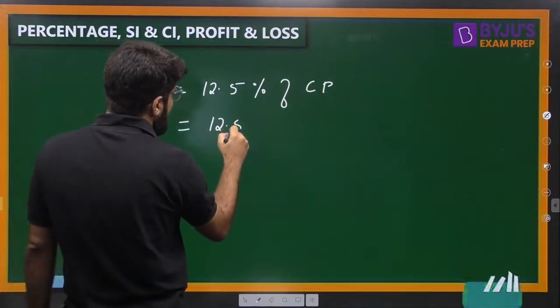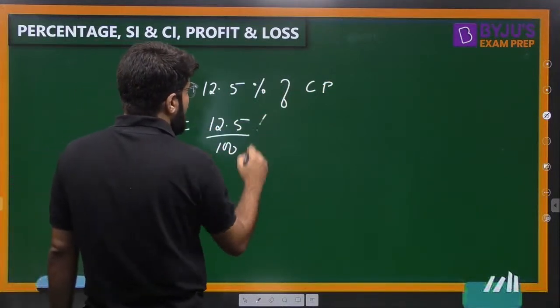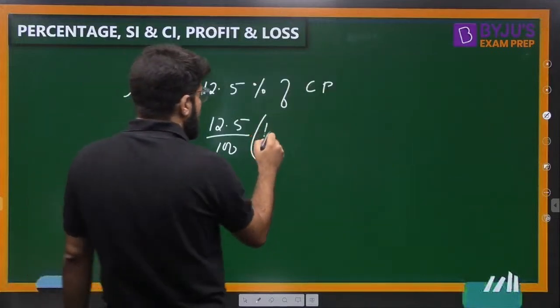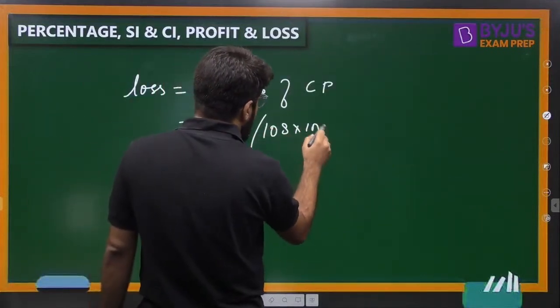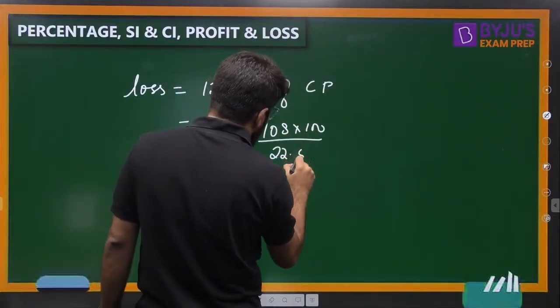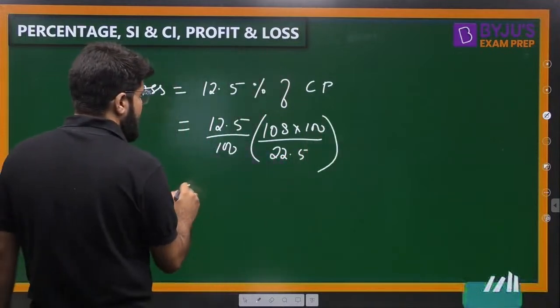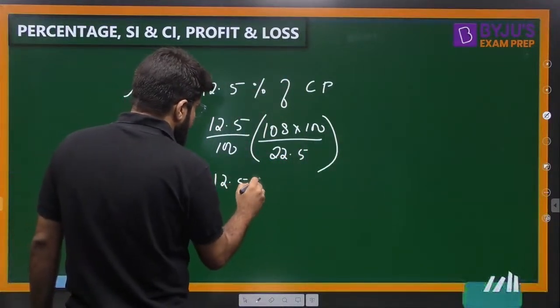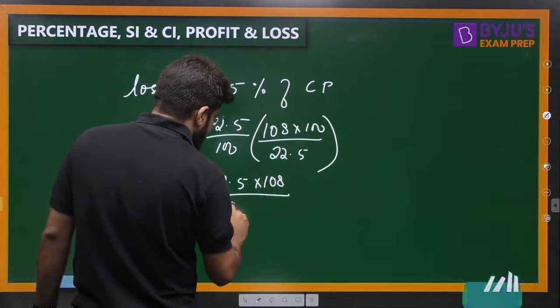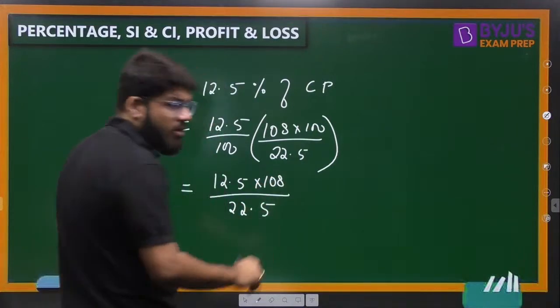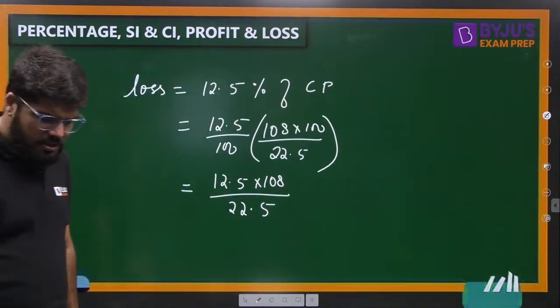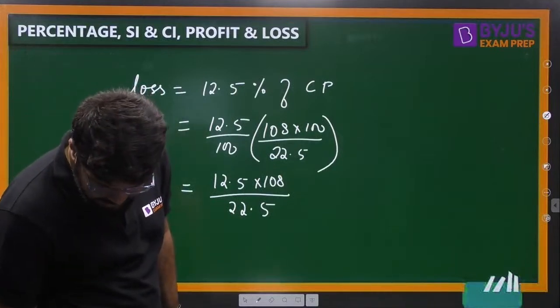So that is 12.5 by 100 of the cost price, and the cost price is 108 into 100 divided by 22.5. You have to simplify this, 100 getting cancelled. So 12.5 into 108 divided by 22.5 should be your answer. Complete the calculation, guys. How much is it?